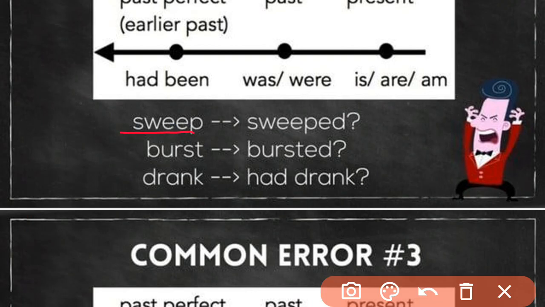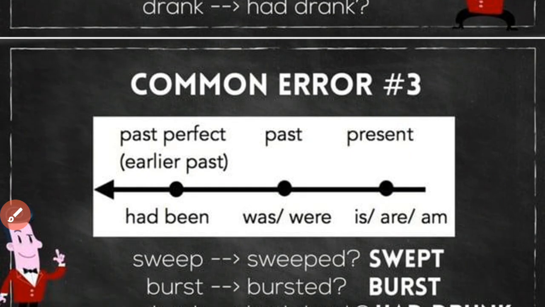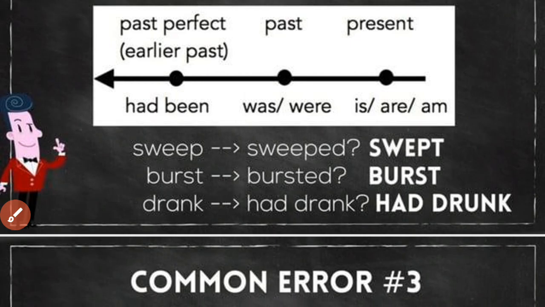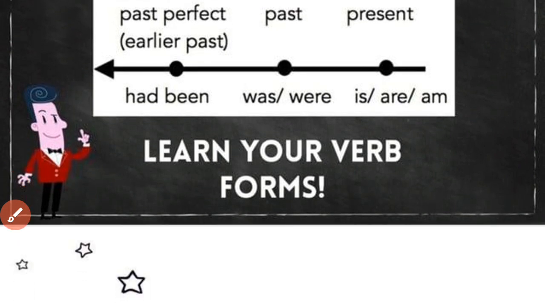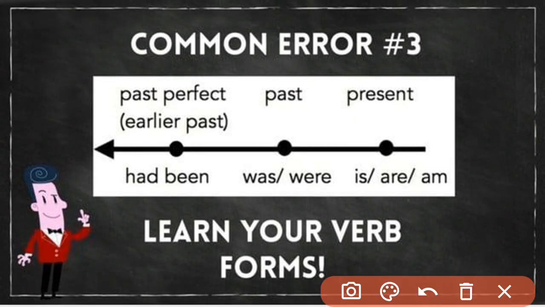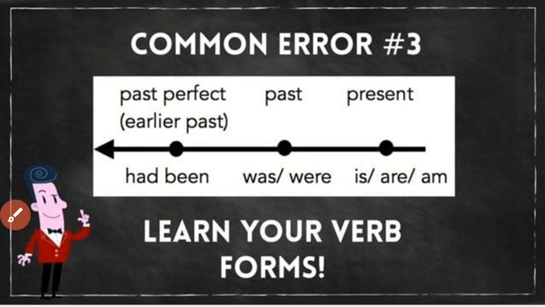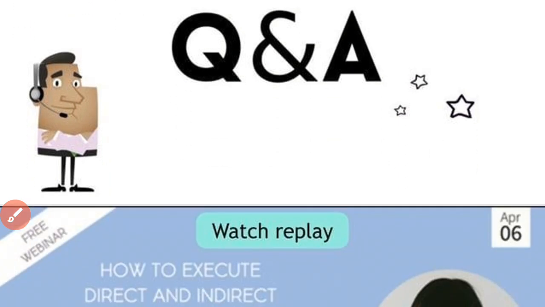Burst, not bursted. It's burst as it is, it does not come as bursted. Had drunk, not drank. Not had drank, it's had drunk. So learn your verb forms.